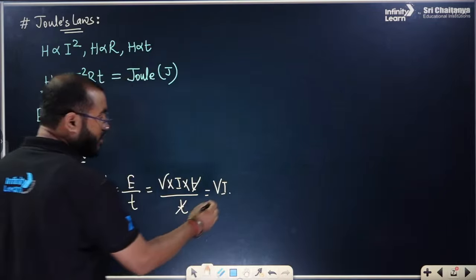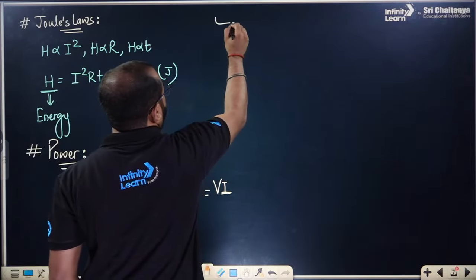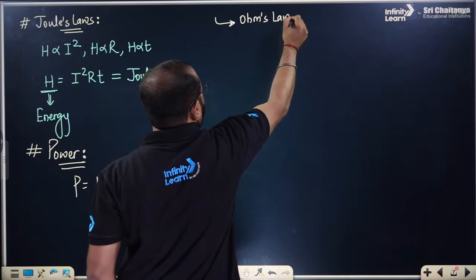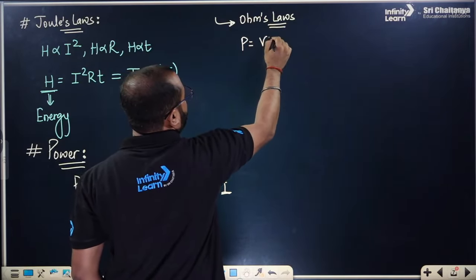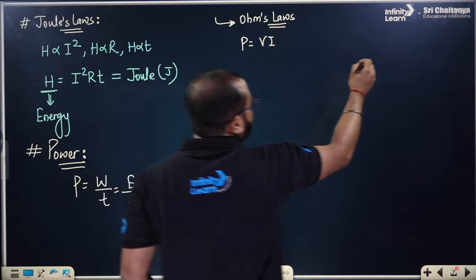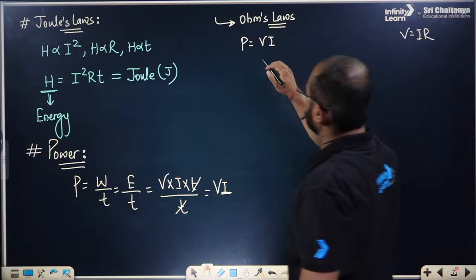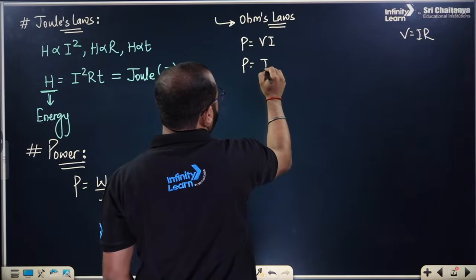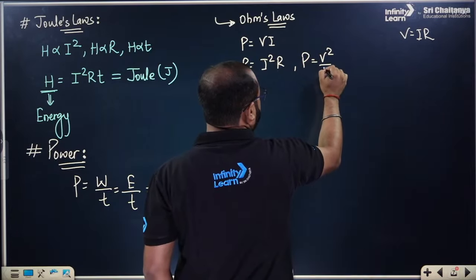If you have found V into I, then you can work it out from Ohm's law. From Ohm's law, what can we get? Power is V into I. From Ohm's law, we know V equals IR. If V is equal to IR, you can put the value over here. So if we put IR in, it becomes I square R, or P can be written as V square by R.